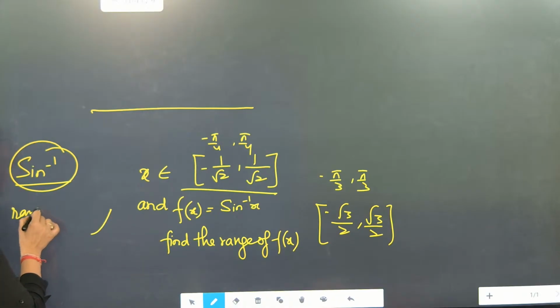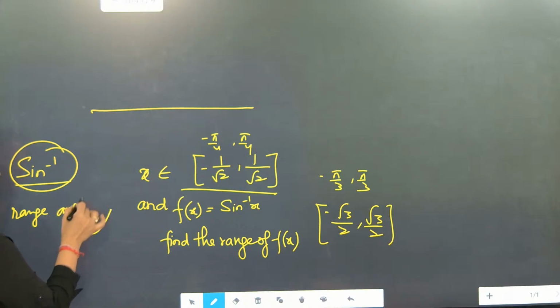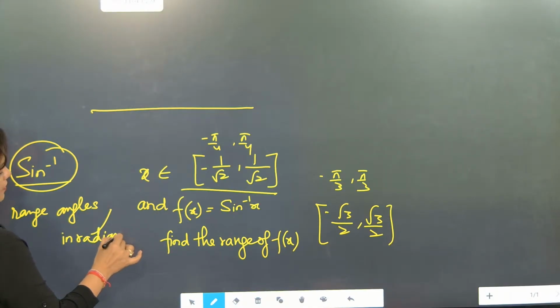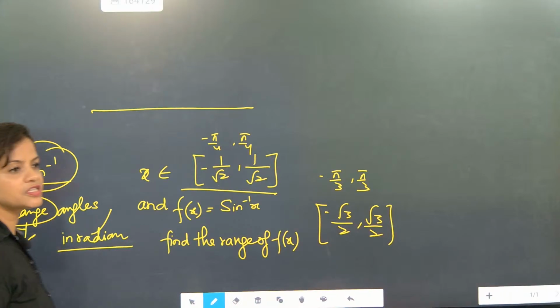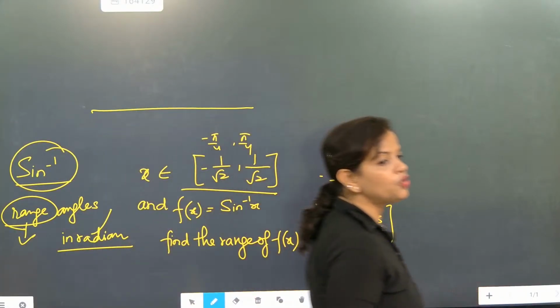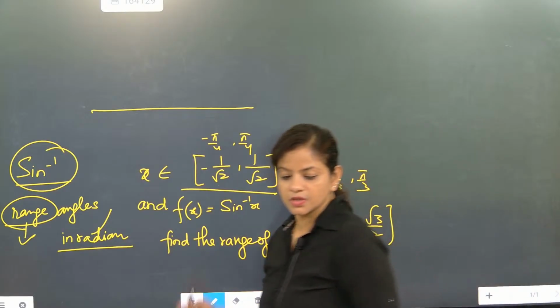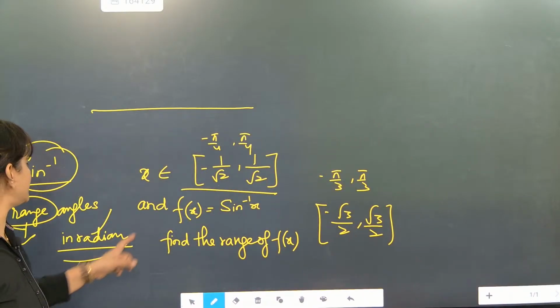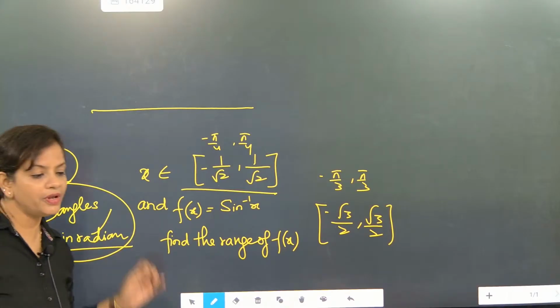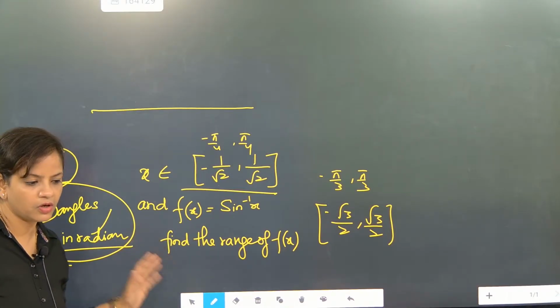Range is angles in radians. So range will always come in pi format, and domain will always come in values. Yes, absolutely correct, Kishore. Did you get this point?